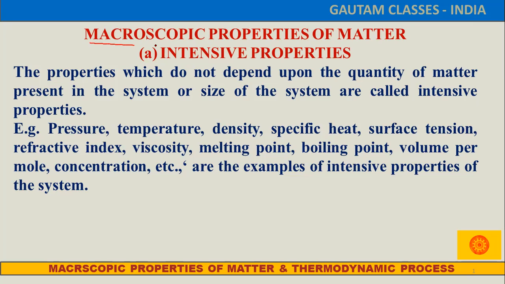In these properties, there are two types: intensive properties and extensive properties. First is intensive properties. You know what those properties are? The properties of the system which do not depend on the amount, shape or size of the system. The thermodynamic properties which are independent of the amount or size of the system are called intensive properties. That means even if we change either the shape or size of the system, that property of the matter is not going to change. Such properties are called intensive properties.